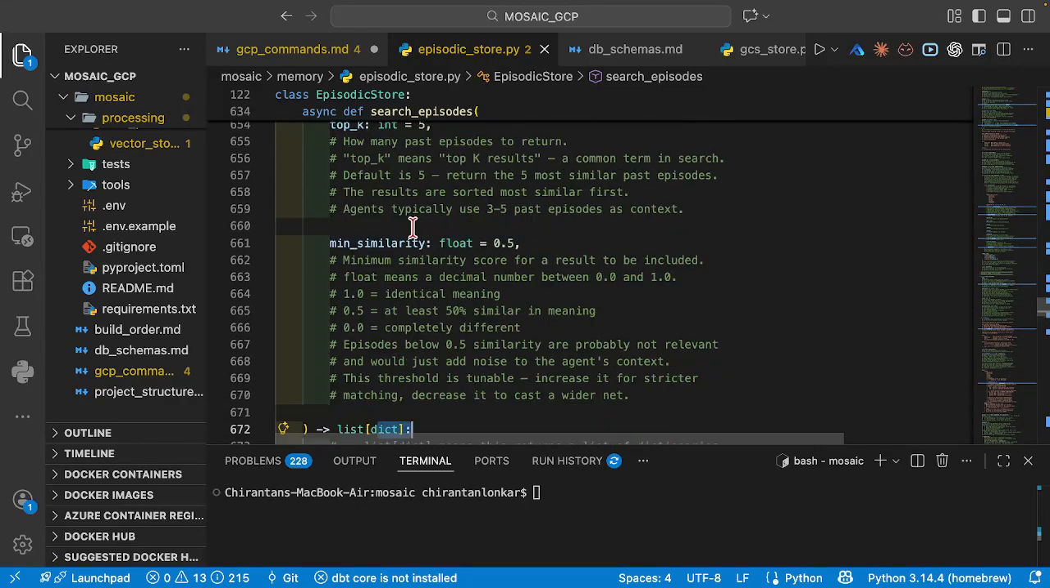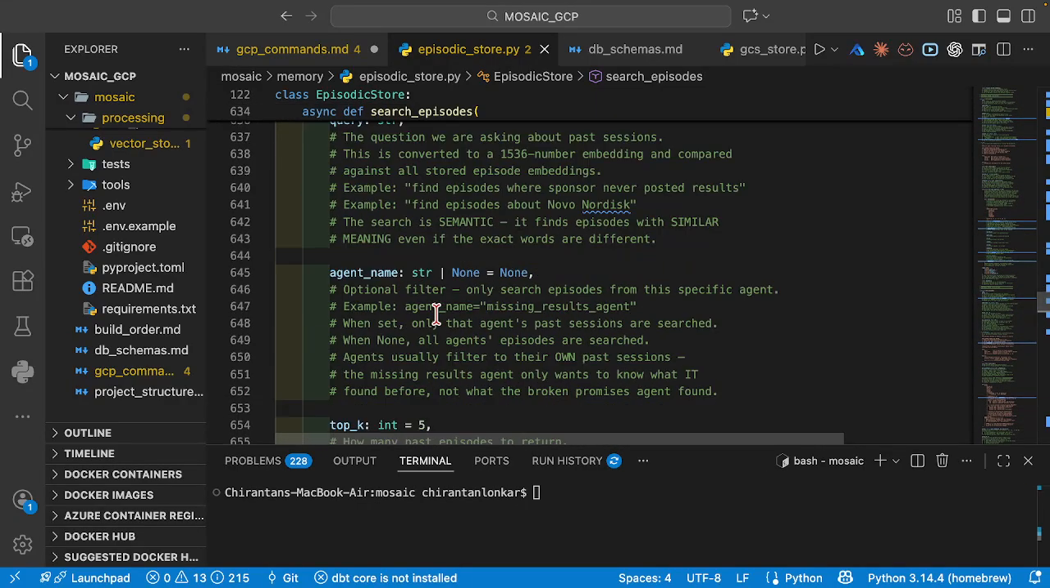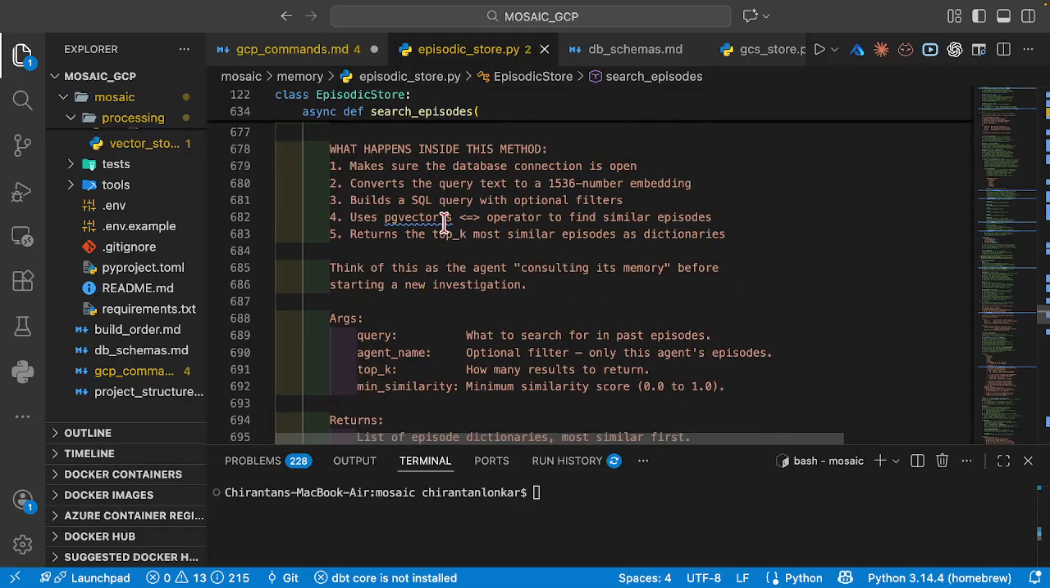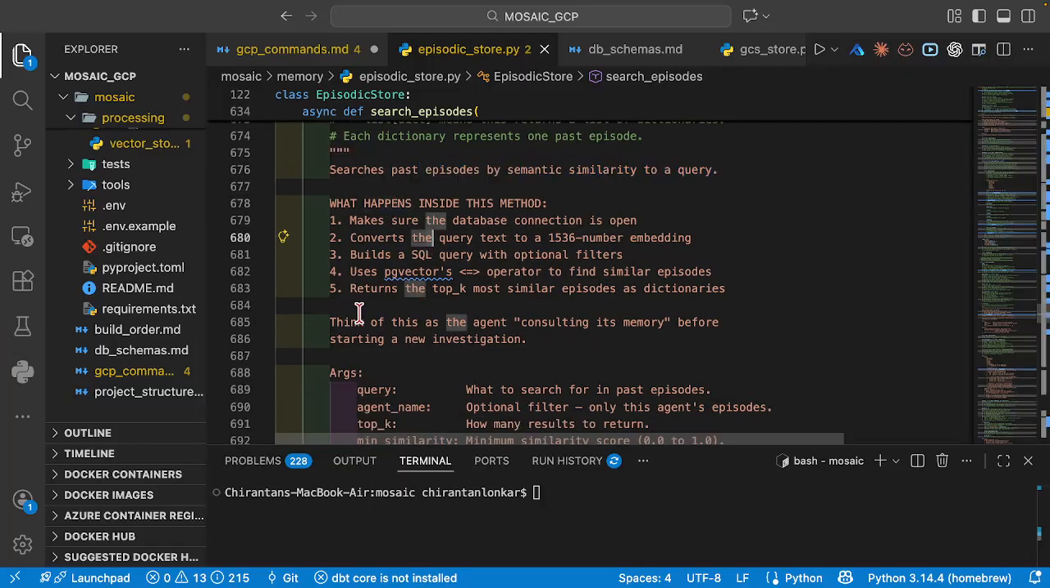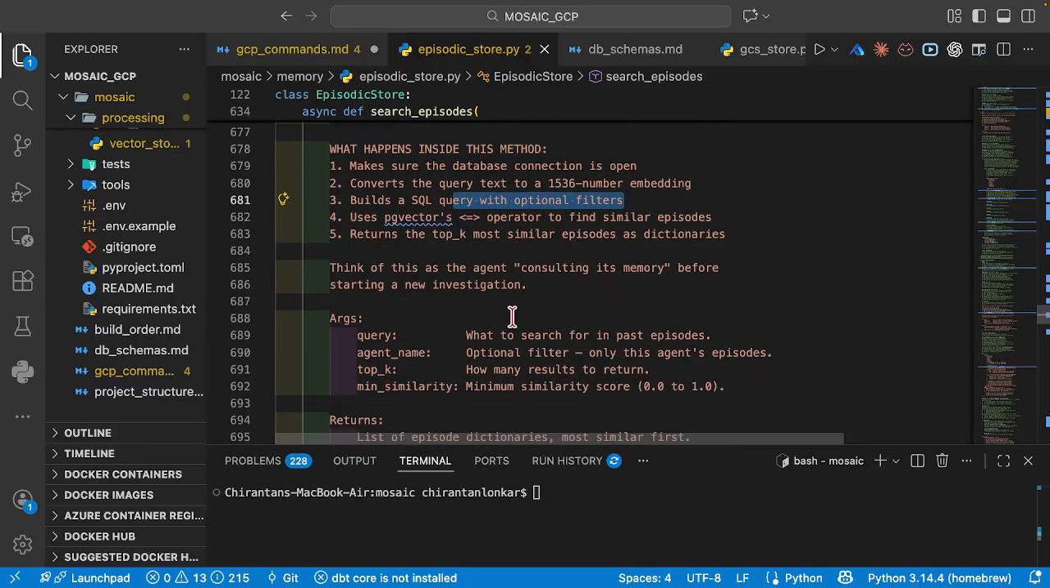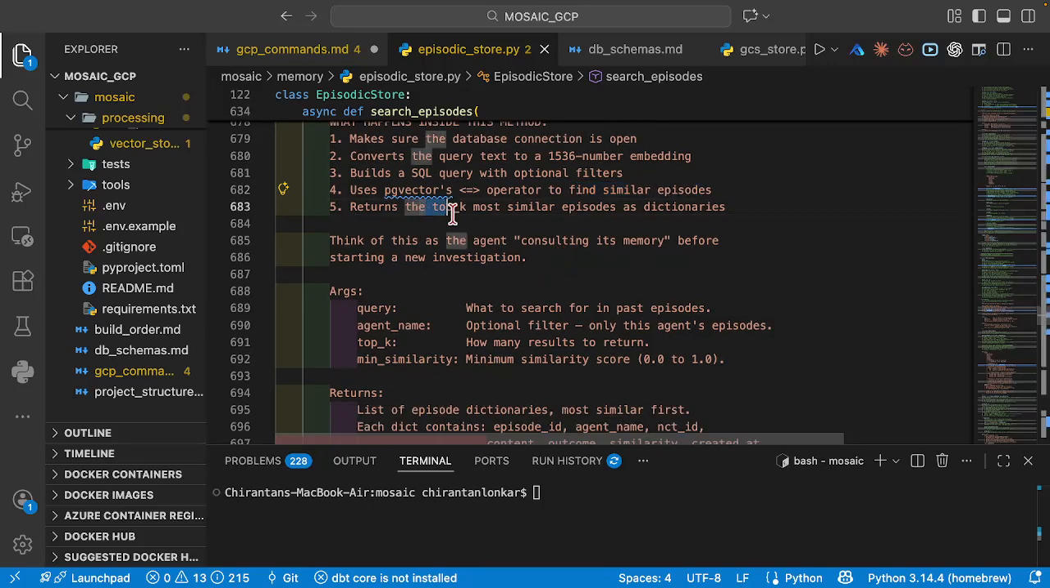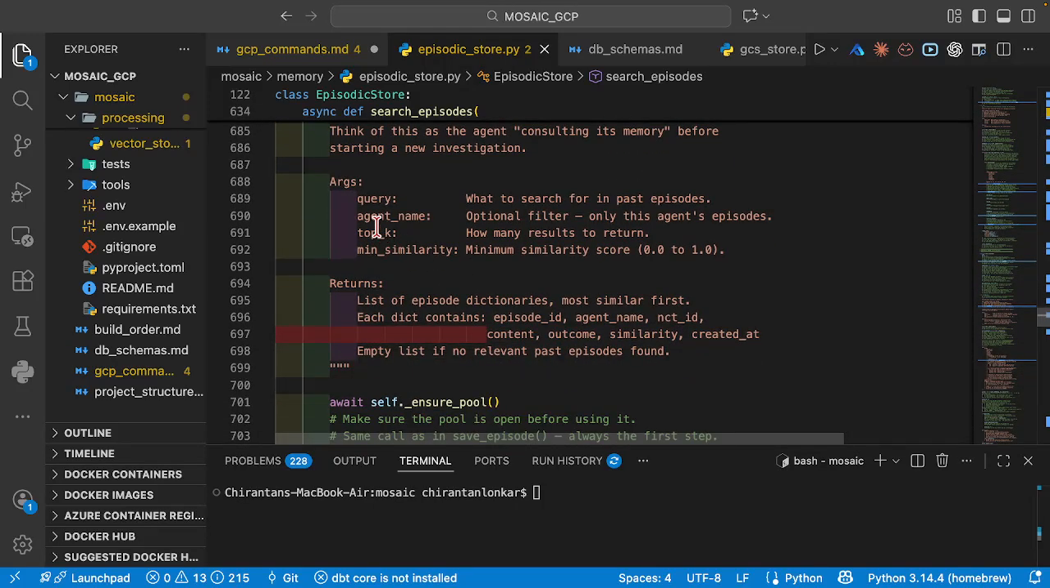So what does the search episode asynchronous function do? It's very self-explanatory. It is going to search through different episodes by semantic similarity compared to the user query. But what is happening inside this method? First and foremost, it makes sure that the database connection is open. Then it converts the query given by the user into an embedding. Then it builds a SQL query with optional filters, and then uses the pgvector operator to find the similar episodes. And then based on that, it returns the top K, which is the 5 most similar episodes.